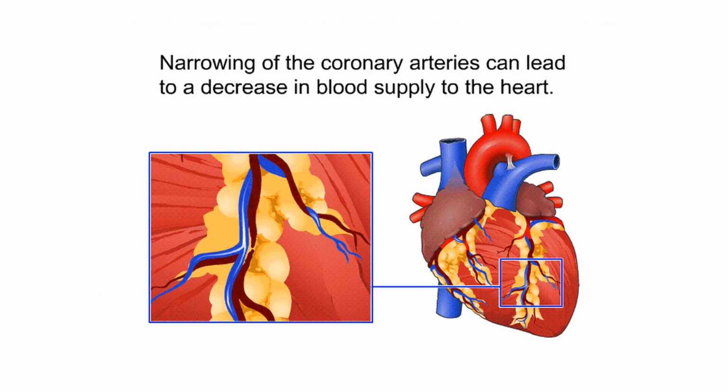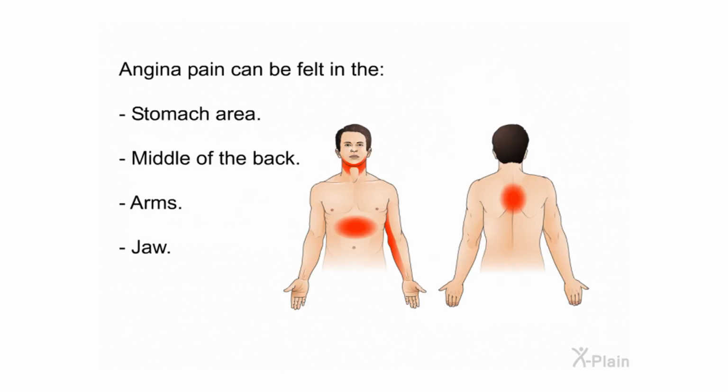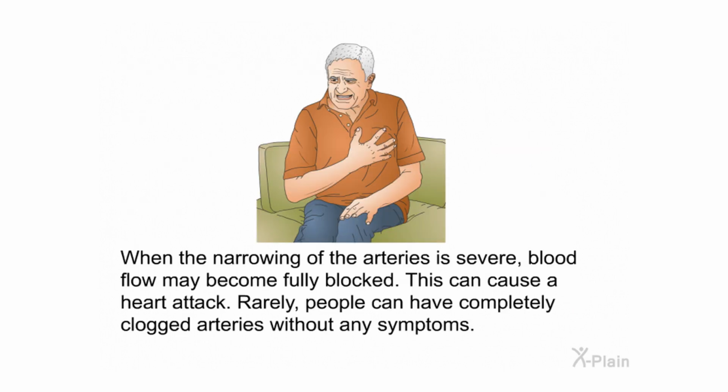Angina, heart attack, and stroke. Narrowing of the coronary arteries can lead to a decrease in blood supply to the heart. When blood flow to the heart decreases, there may be a feeling of chest pain or heaviness. This is known as angina. Angina pain can be felt in the stomach area, middle of the back, arms, jaw. When the narrowing of the arteries is severe, blood flow may become fully blocked. This can cause a heart attack. Rarely, people can have completely clogged arteries without any symptoms.